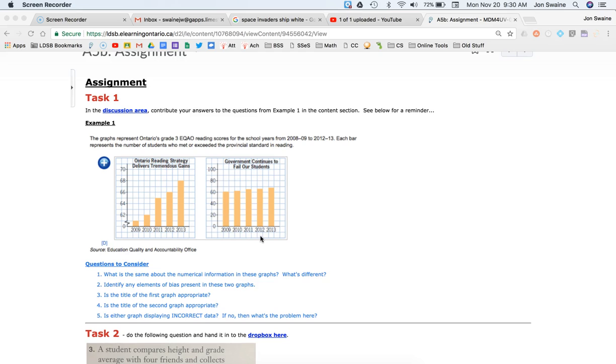So you can see, politics would be a good example. I'm just making this up, but let's just say that government A is in power right now and they want people to believe that their program is working, they would put out this graph, whereas an opposing government who wants to take power would say, well, hey, look at this, it's not working. And so in this case, you can see that statistics can be used either way to serve a certain need.